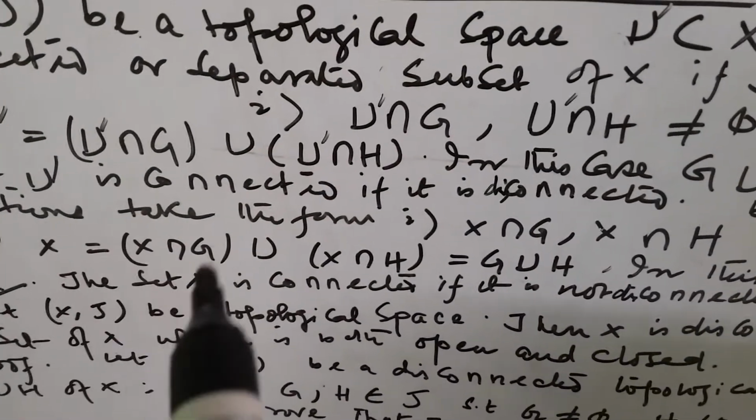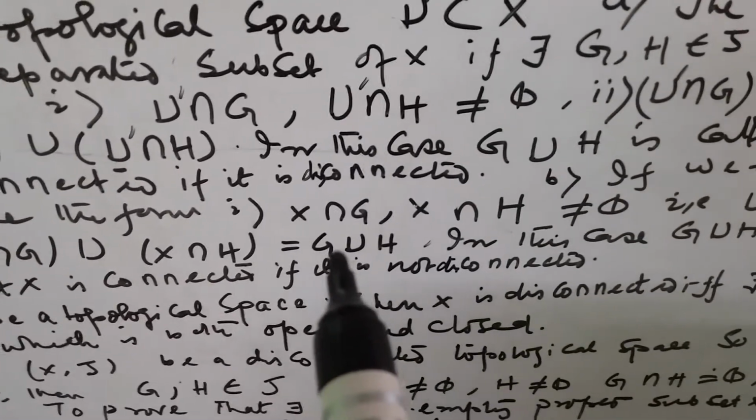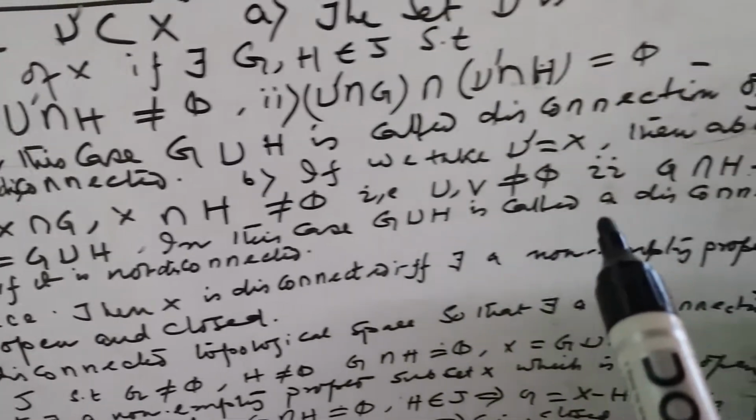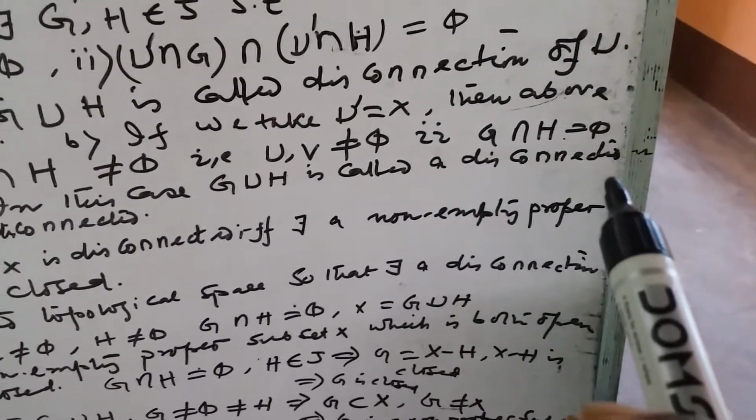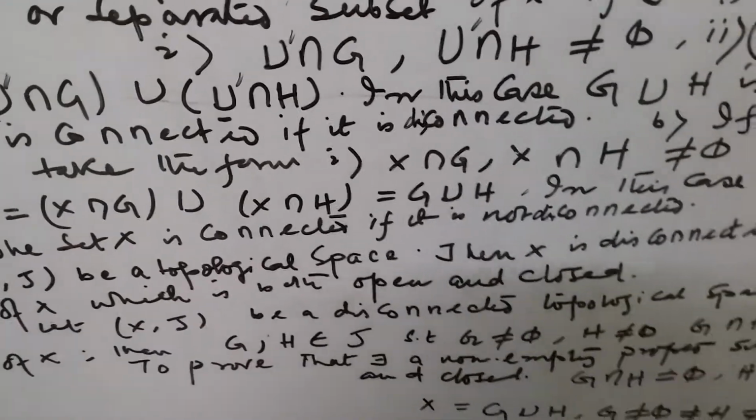So X equals X intersection G union X intersection H, equal to G union H. In this case, G, H is called the disconnection, and X is called connected if it is not disconnected.